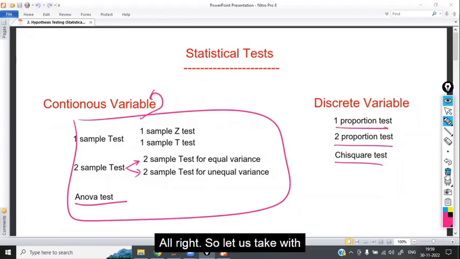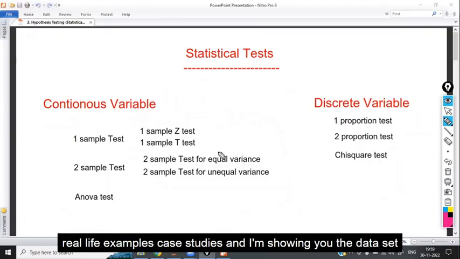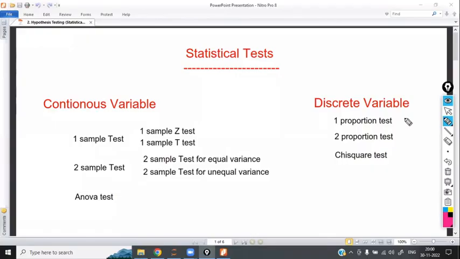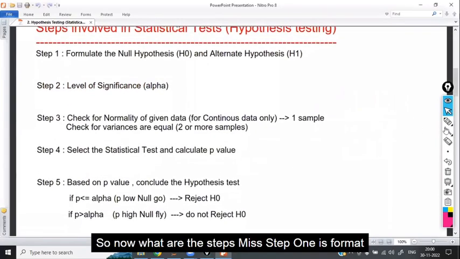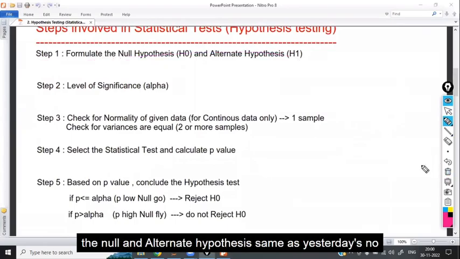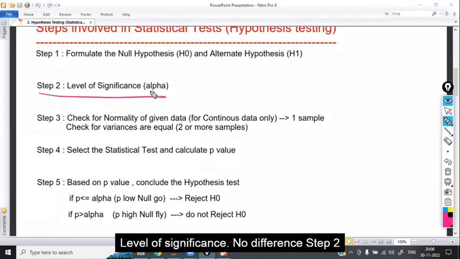All right. So let us take real life examples, case studies, and I'm showing you the data set and how we have to proceed step by step. I will explain for each data set how we have to proceed. Now, what are the steps involved in hypothesis testing? Step 1 is to formulate the null and alternate hypothesis, same as yesterday, no difference. Level of significance, no difference. Step 2 also has no difference.